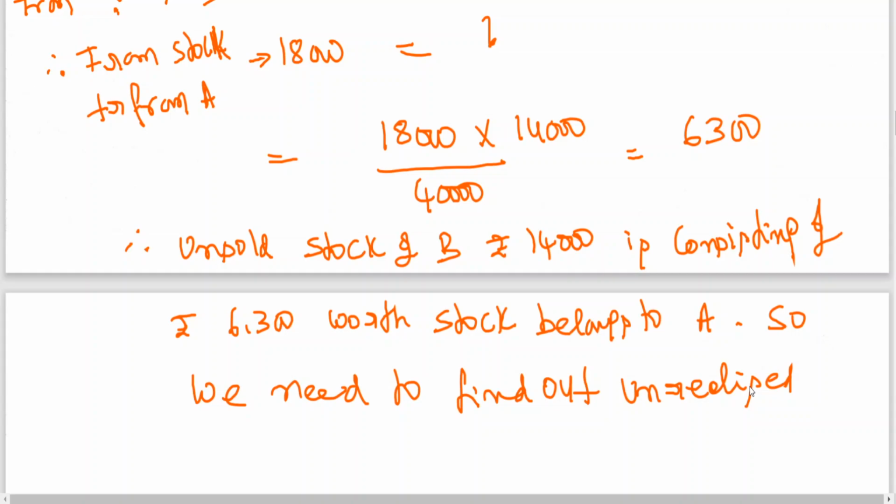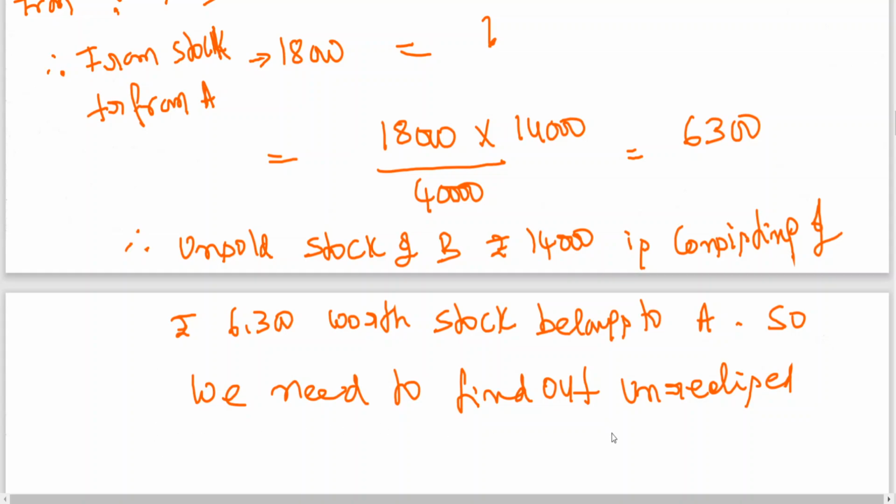Understand? 14,000 minus 6,300 if you take out, that means 7,700 is cost price to B only. That is his own processed goods. But 6,300 rupees is not at cost price. That is at selling price. If you don't remove that unrealized profit, you will be getting inflated profit. Then the actual profit won't be reflected. So that is the reason why we are removing the loading effect.